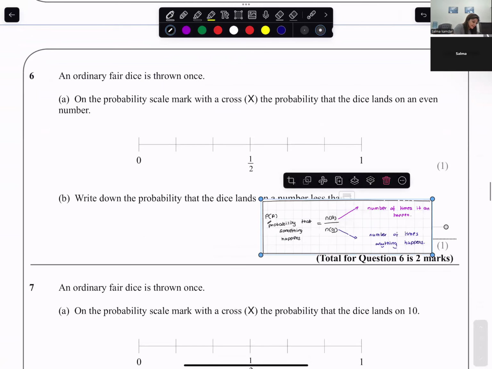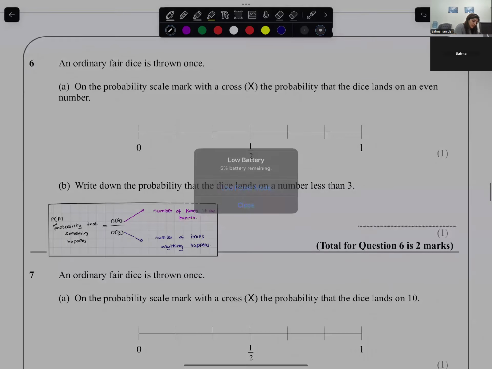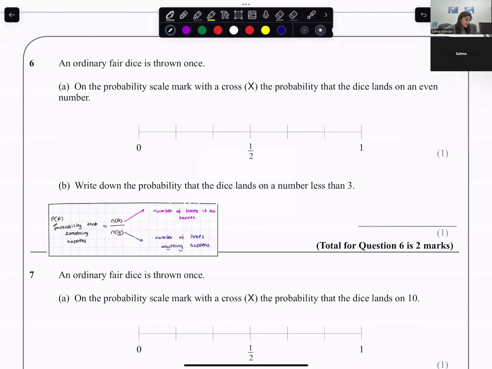An ordinary fair dice is thrown once. On the probability scale, mark with a cross the probability that the dice lands on an even number. The probability that the dice lands on an even number, this would be your event.